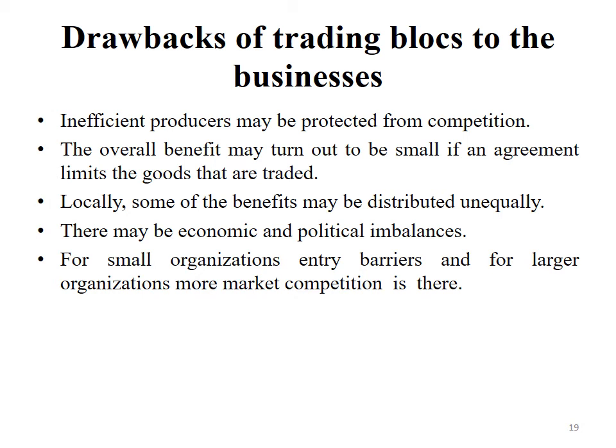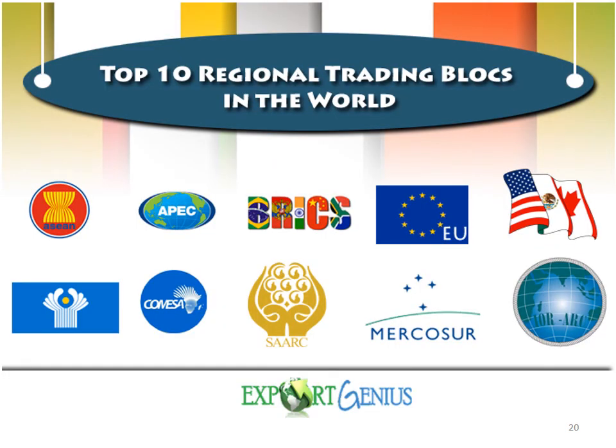Next one is, for small organizations especially, there are entry barriers, as well as for large organizations more market competition. So these points are drawbacks, and with these drawbacks the trading blocs' ultimate objectives cannot be achieved. Here you can see the top 10 regional trading blocs in the world: ASEAN, APEC, BRICS, SAARC, then European Union, COMESA, then NAFTA, like that.